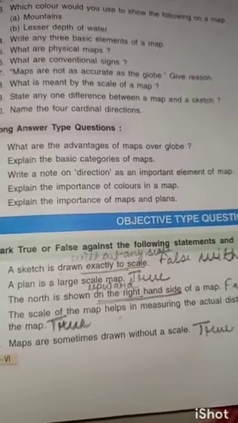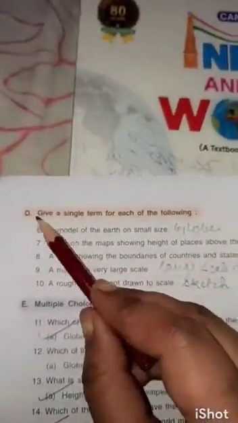Okay? Now, fifth one. Maps are sometimes drawn without a scale. Yes, it is true. Here they are talking about the sketch. Okay? Clear?